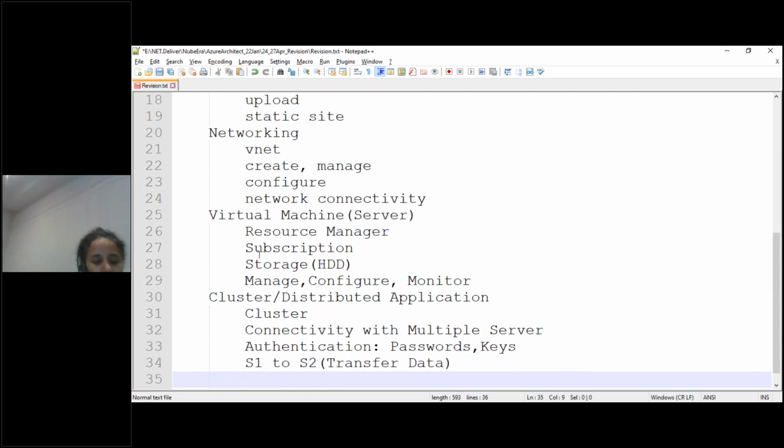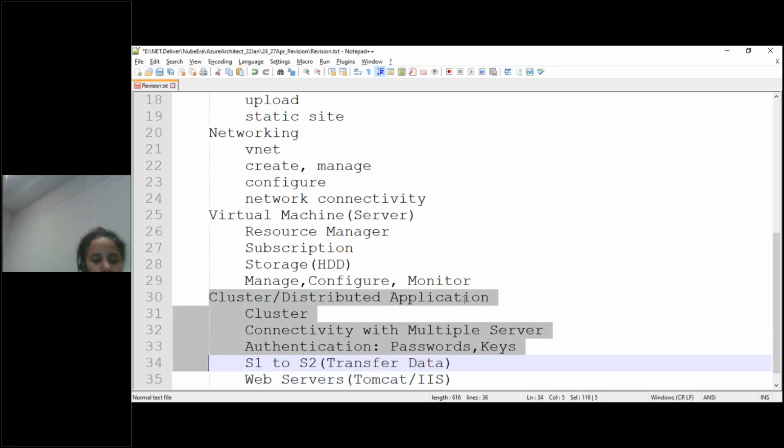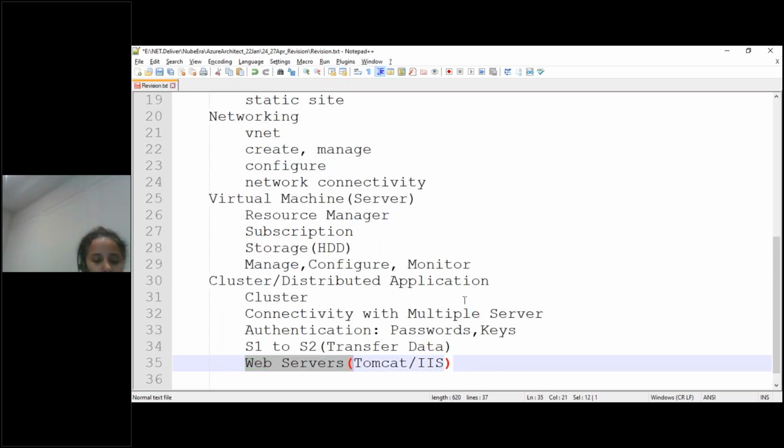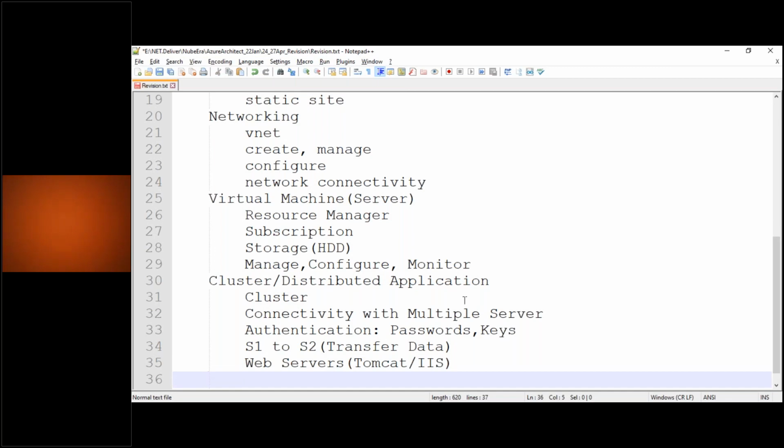Then we focused on other concepts like web servers, which we created. We can take any web server like Tomcat or Microsoft IIS. I think this one we did not do, but at least we covered all the concepts I told you. So this is still remaining, I think. If it is remaining, let me know, and I will try to revise this.